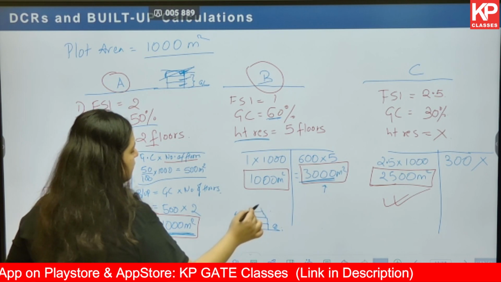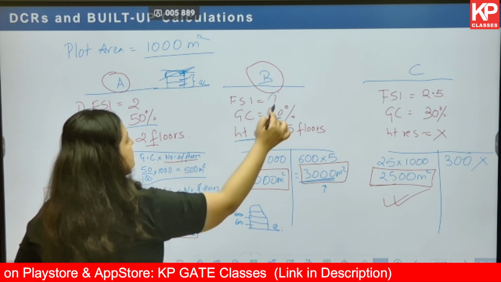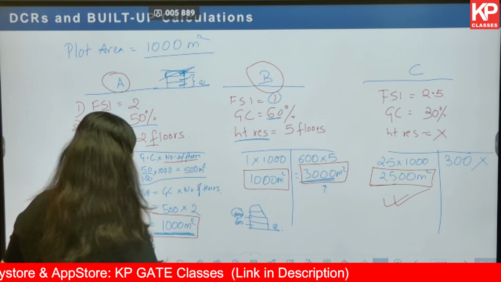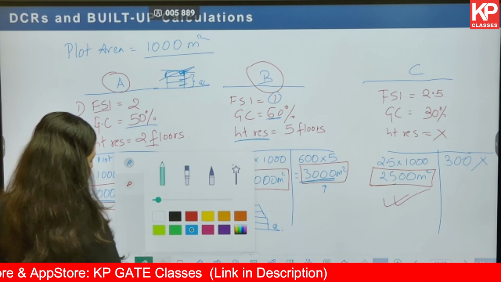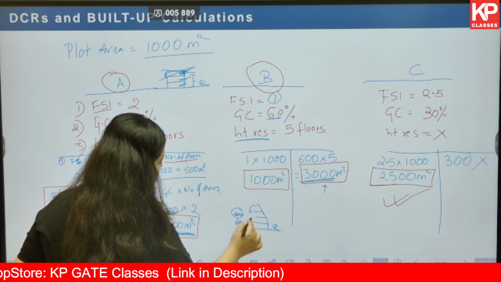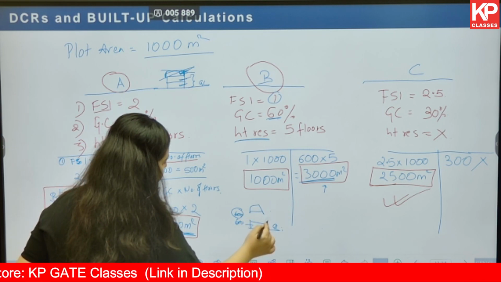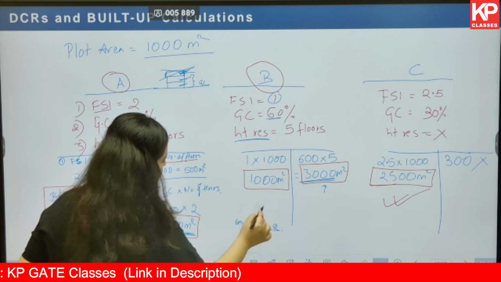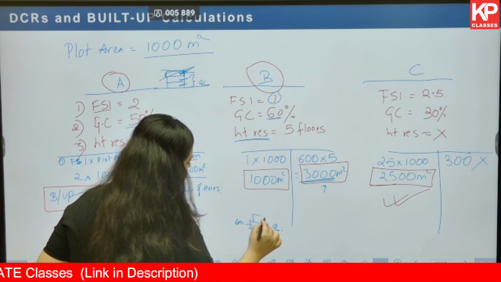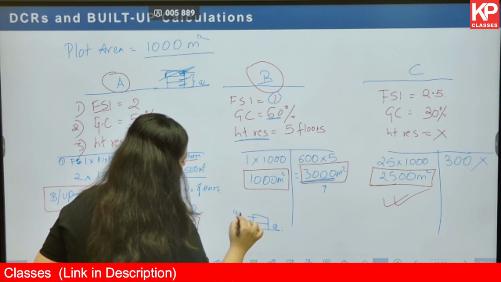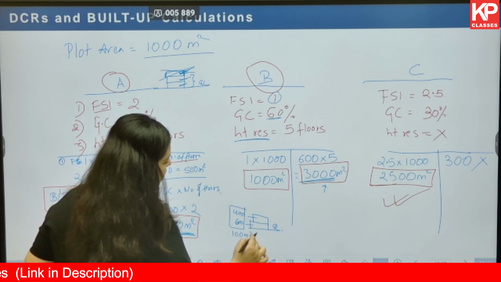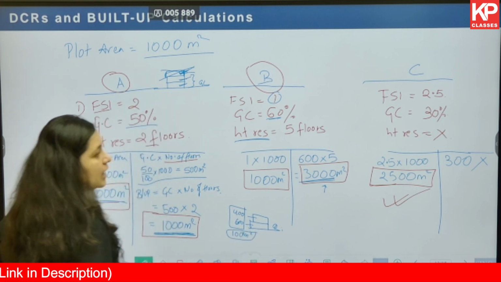I can keep on building, but the people will come and say that, oh, FSI was 1, how come you are utilizing more than that? Okay, so on this particular floor, you will be able to build. On the first floor, you are able to build 600. On the next floor, you can build up to 400. Now, this comes to a total of 1000 meters square, and that is what the FSI is allowing you to go ahead with.